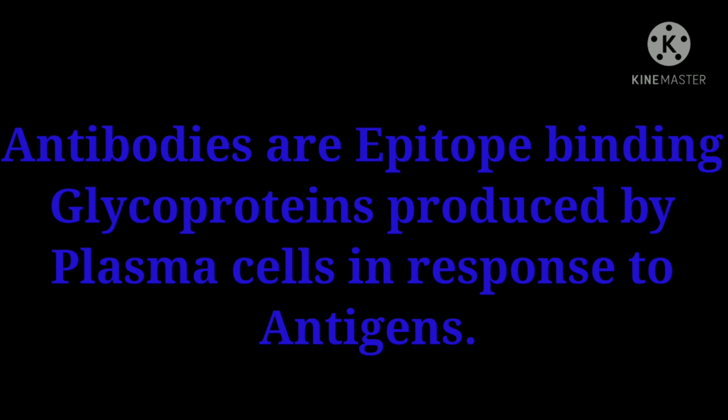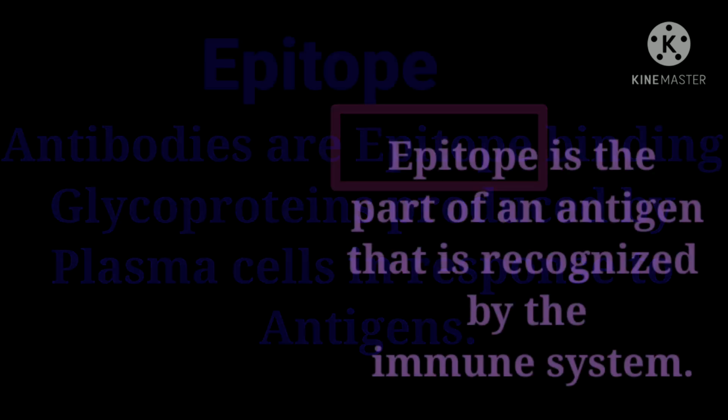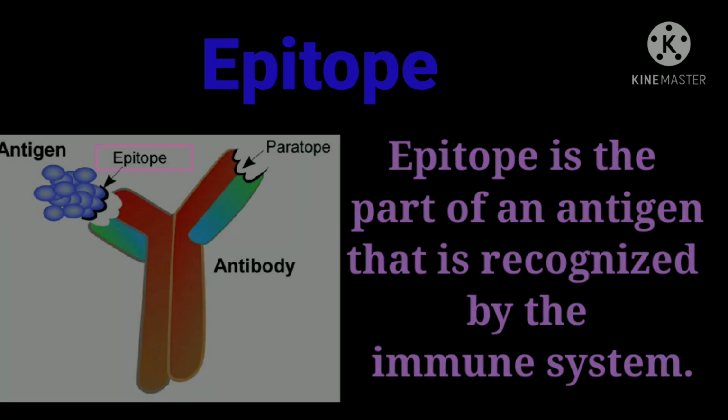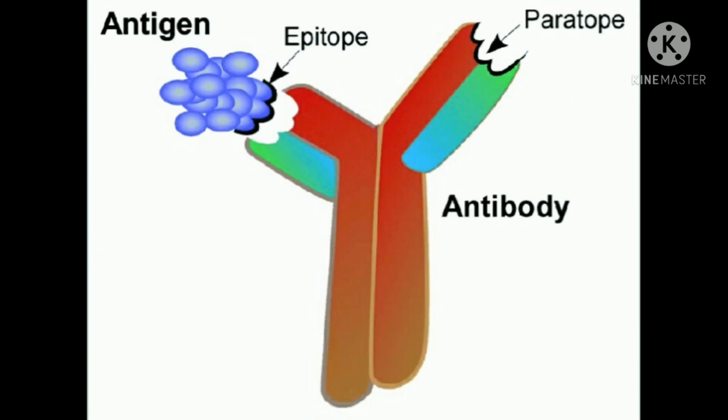Let's see, what is an epitope? Epitope is the part of an antigen that is recognized by the immune system. For example, epitope is the part of an antigen molecule to which an antibody attaches itself.